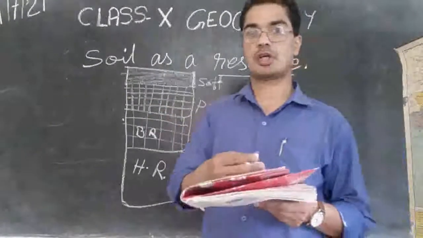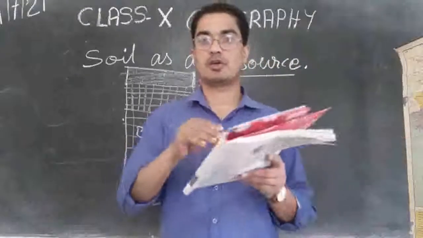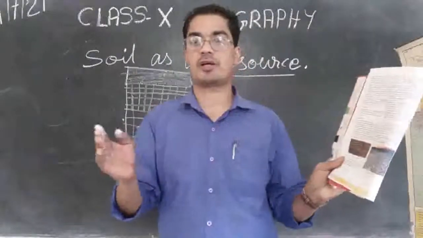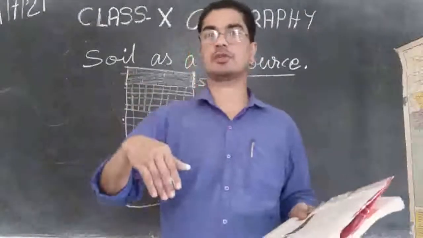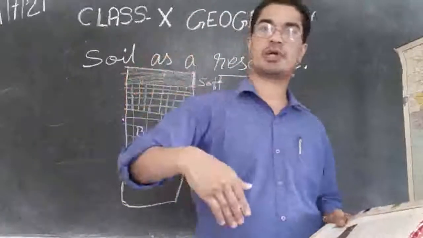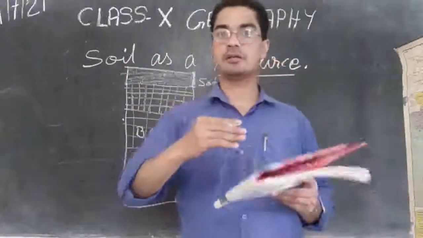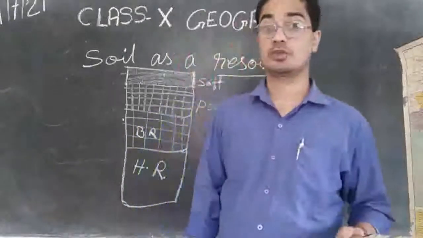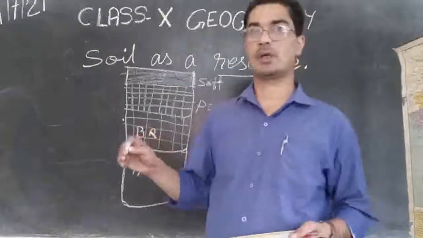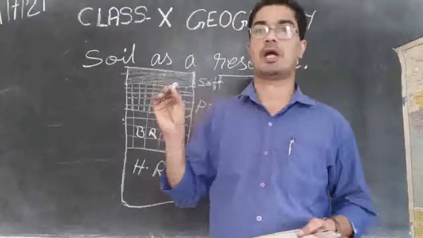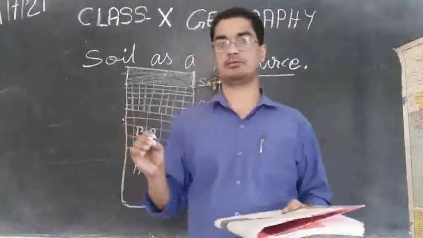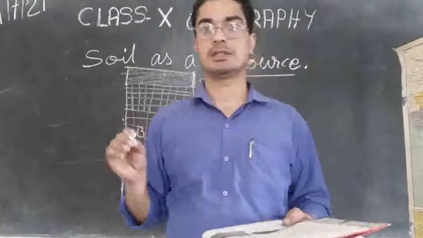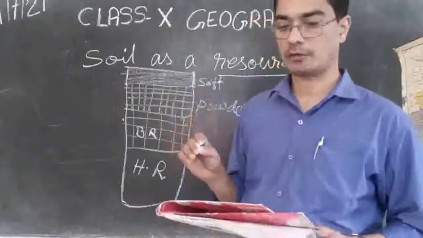Then as the roots become bigger and bigger, the stones will move farther apart. So these roots will enter into the small cracks between the rock and the stone will be broken into pieces. So the vegetation that is growing there is also a factor deciding the formation of the soil.